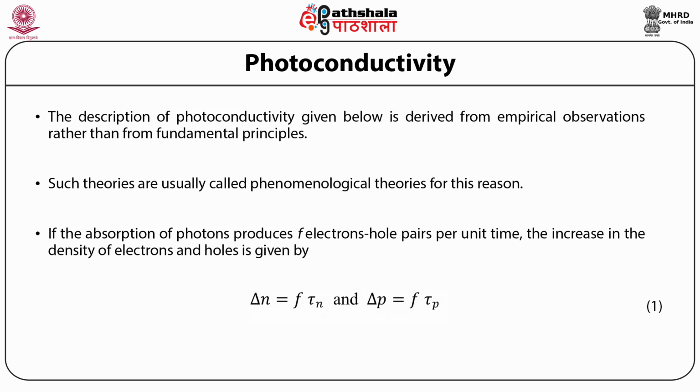If the absorption of photons produces F electron-hole pairs per unit time, the increase in the density of electrons and holes is given by Δn = F τn and Δp = F τp respectively.